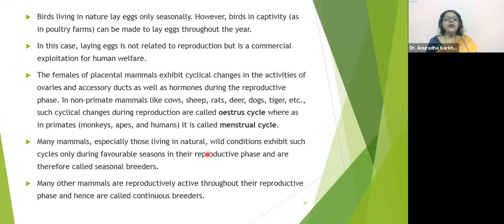On the other hand, in non-primates it is not thrown out of the body. Rather, the intestinal folds will reabsorb the shreddings or the discharges, and it won't be discharged out of the body. They would never ever discharge any blood outside their body.